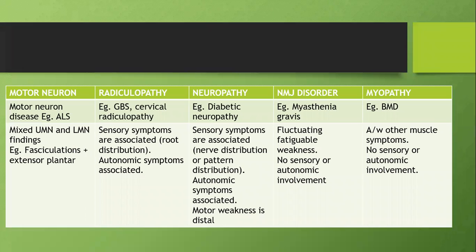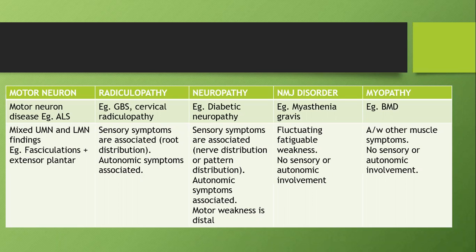So how to differentiate each of these is, we have a specific clinical clue for each. For example, a disease of the motor neuron is called motor neuron disease. Example, amyotrophic lateral sclerosis. Here there will be a mixture of UMN and LMN findings. Like patient will be having fasciculations suggestive of LMN lesion, and the patient will have plantar extensors suggestive of UMN lesion. Radiculopathy, now root is involved. The common example which we see is GBS, and still more practical example will be cervical radiculopathy. Neuropathy commonly we see is diabetic neuropathy.